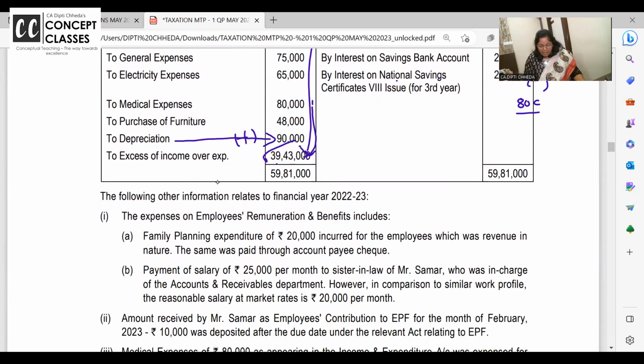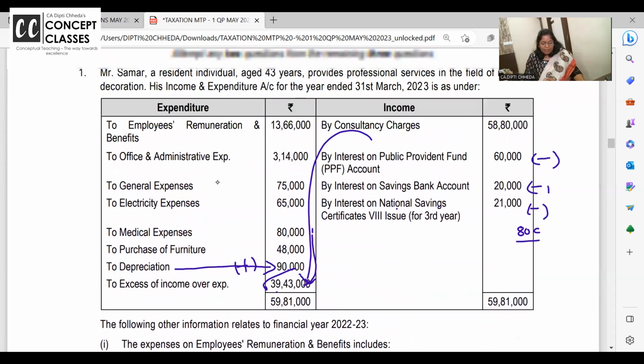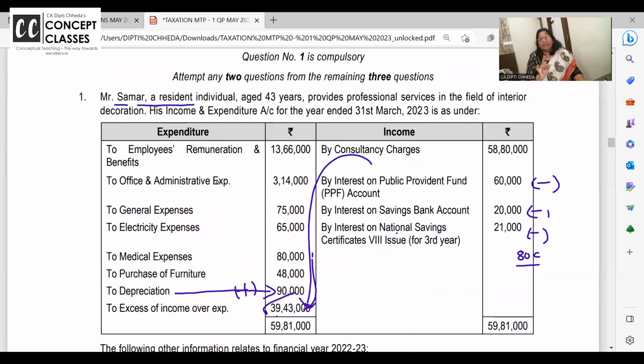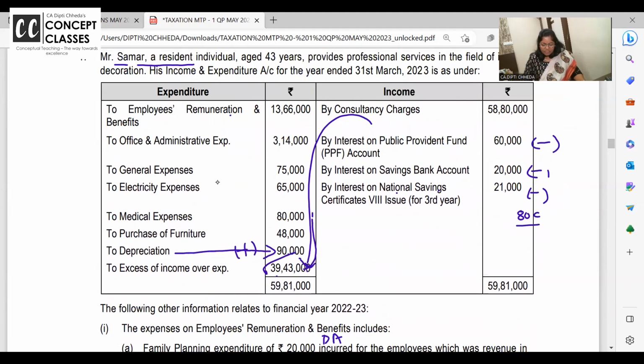Employees remuneration and benefit include family planning expense of 20,000 incurred for employees, which was revenue, and it was paid by cheque. But who is Mr. Samar? An individual. Family planning expense is allowed only for companies, and that too, revenue expense in full, capital expense one-fifth every year. So this 20,000 is disallowed. This is a part of employees remuneration.